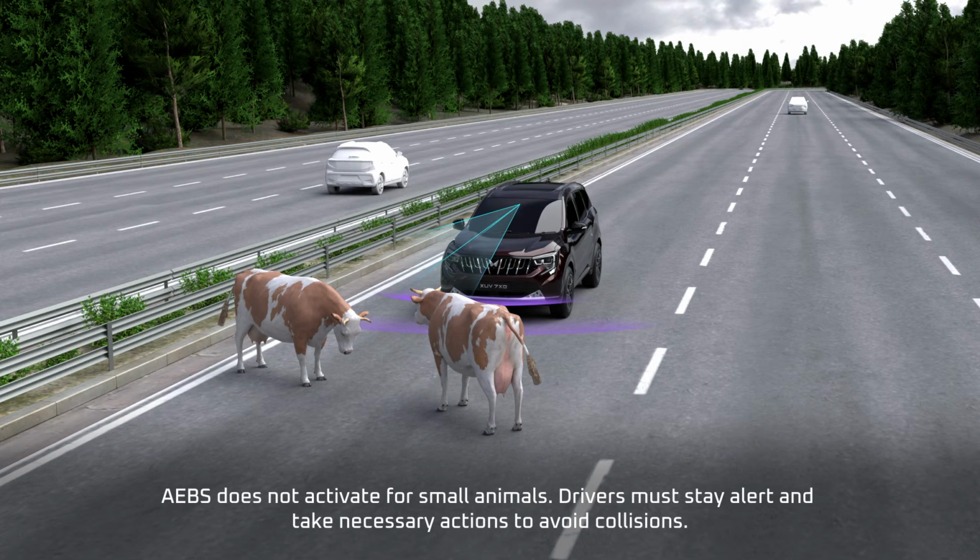Automatic emergency braking system does not activate for small animals. Drivers must stay alert and take necessary actions to avoid collisions. If radar is misaligned vertically or horizontally,